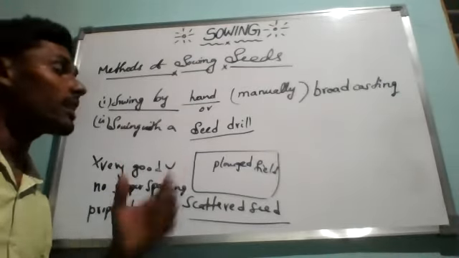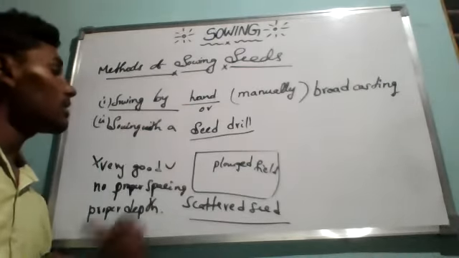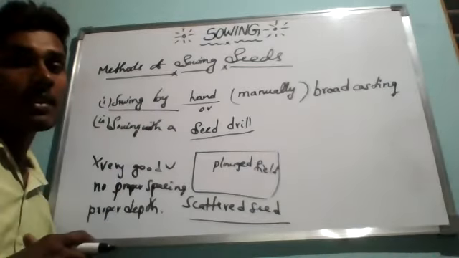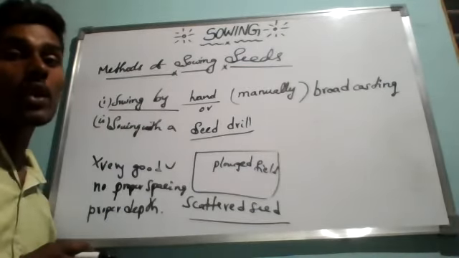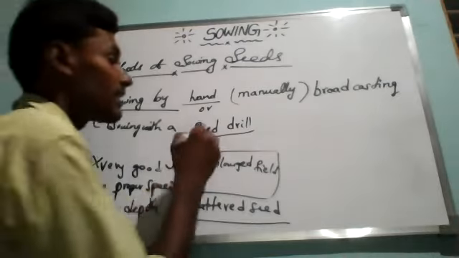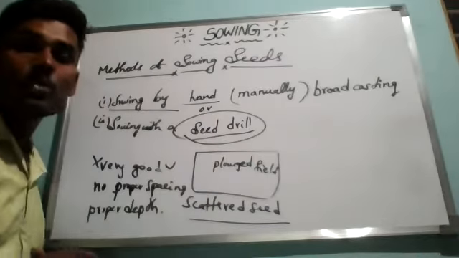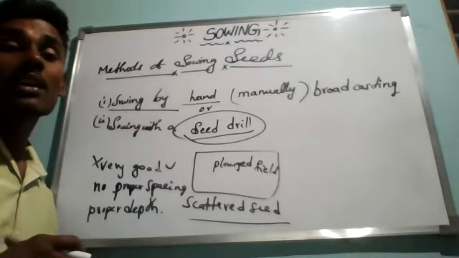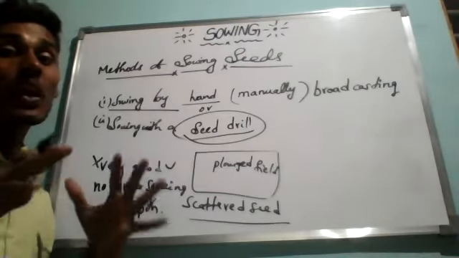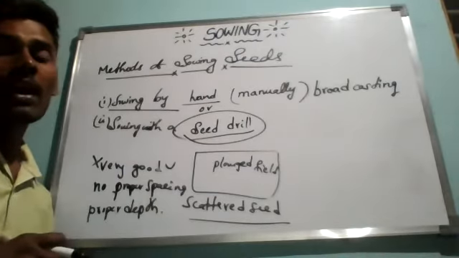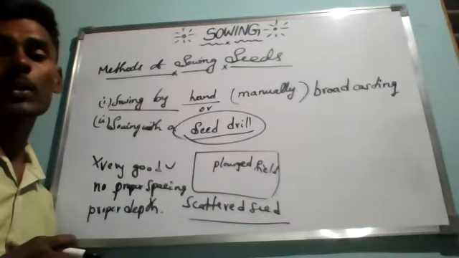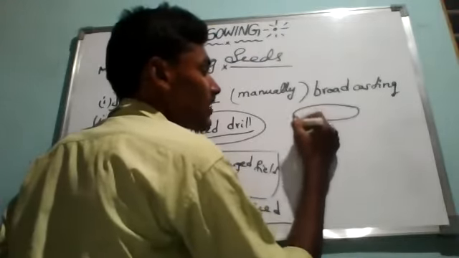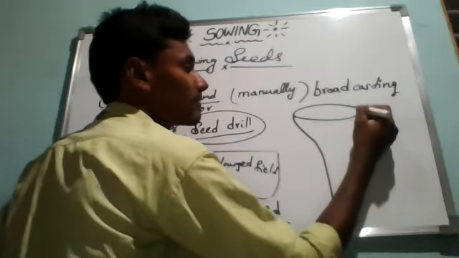Like that, the second method is sowing with a seed drill. The implement used for sowing is a seed drill, a machine. A seed drill is a long iron tube having a funnel at the top. Are you able to understand? It looks like a funnel with a long iron tube.